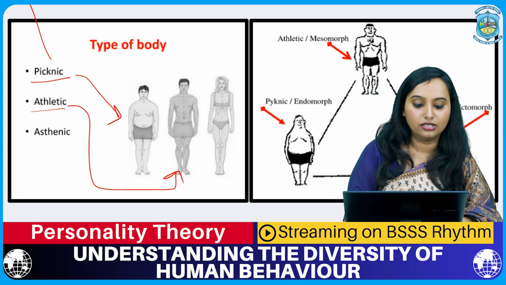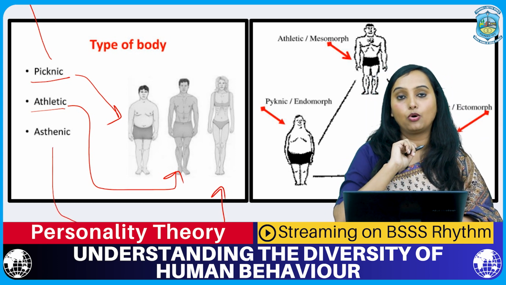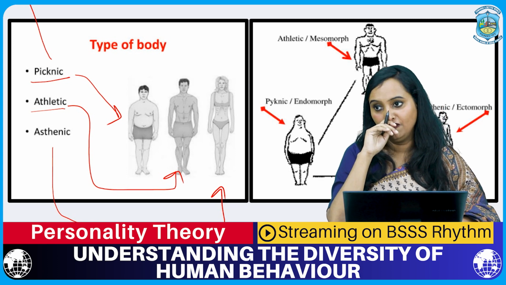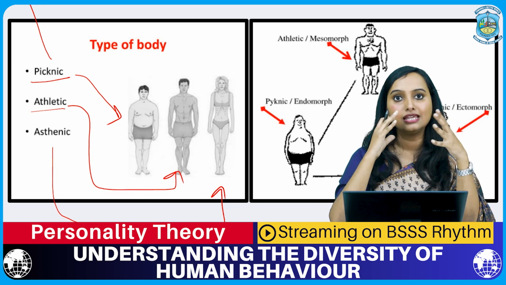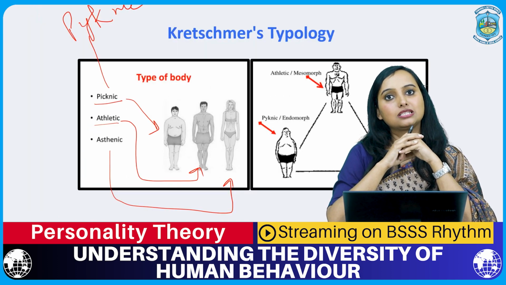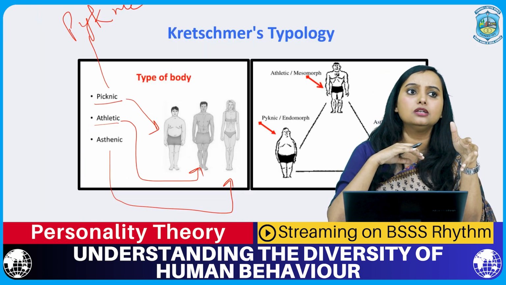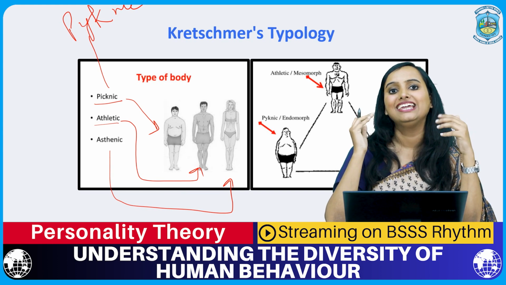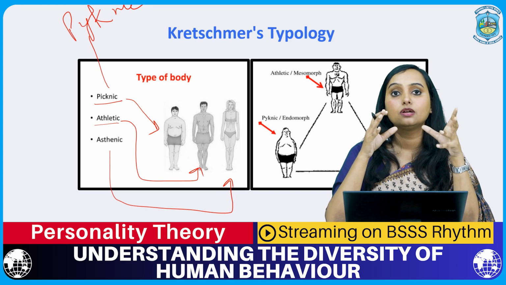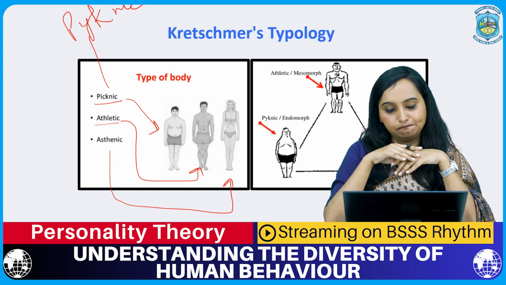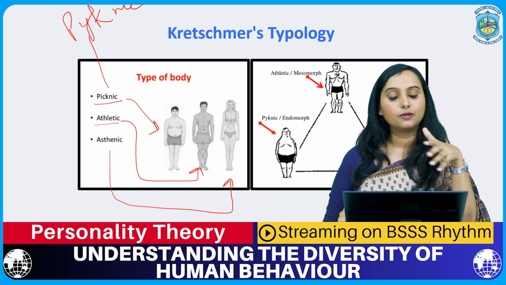And the third one, that is the asthenic body type. It refers to a body type wherein the person is very tall, lean, and because of this thinness, the person has underdeveloped muscles, and hence this would be a person whose personality refers to being very irritable, right? This person may shirk away from work. This person may also have traits of daydreaming throughout the day, right? So these were the three types.